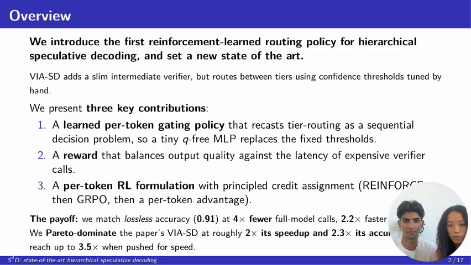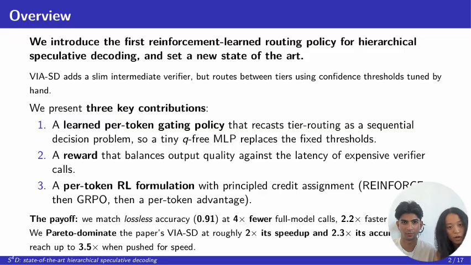First, a learned per token gate, a tiny network that decides token by token how much compute to spend. Second, a reward that balances output quality against cost. And third, a per token RL setup that actually trains it well. And the payoff, which I'll keep coming back to: we match lossless speculative decoding accuracy, 0.91, at 4 times fewer